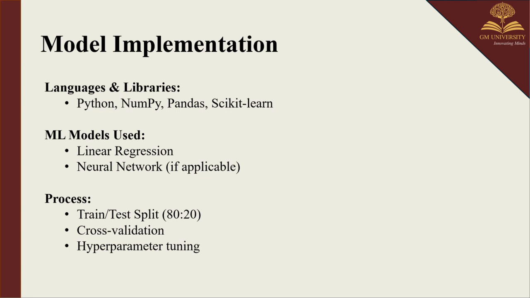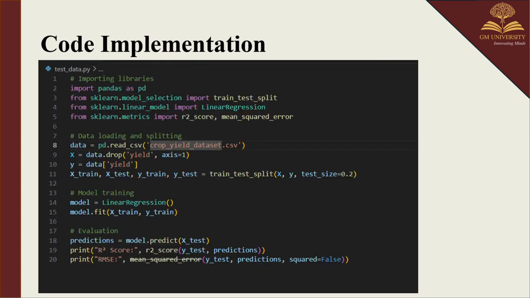Process. Here we split the data into 80-20. That is, 80% of the data was used for training and 20% to test its performance. Then cross-validation. The model evaluation is done using different data sets which are unseen. And hyperparameter tuning, the optimized model settings using methods like grid search. Next, here is a code implementation. This is a code snippet which shows us the preprocessing, model training and evaluation.